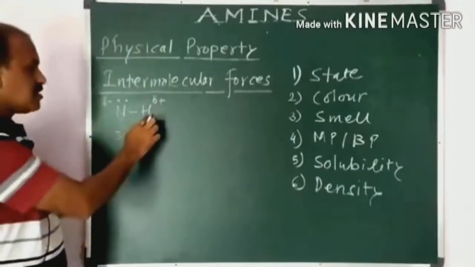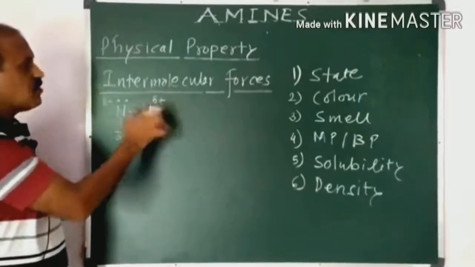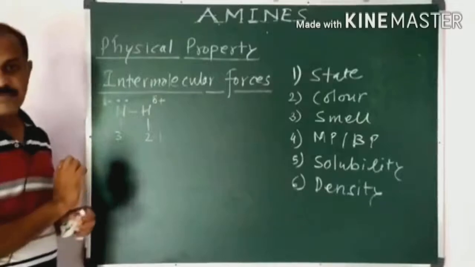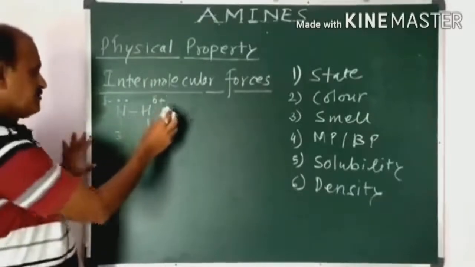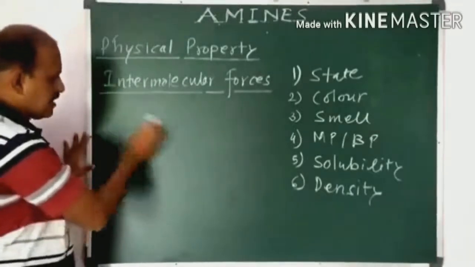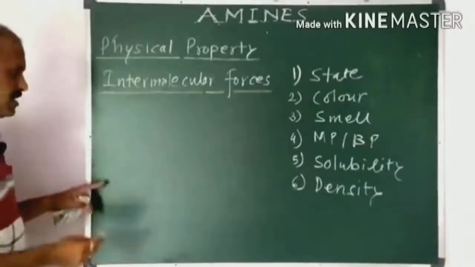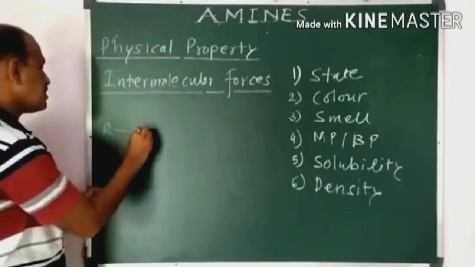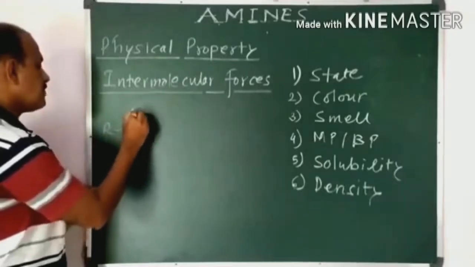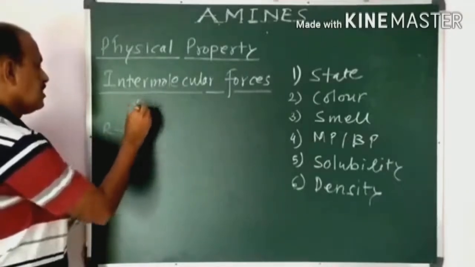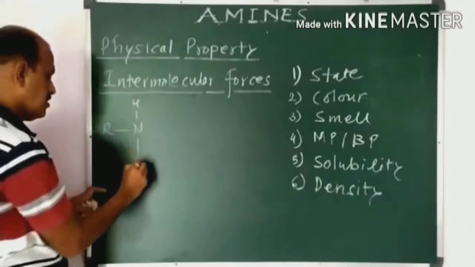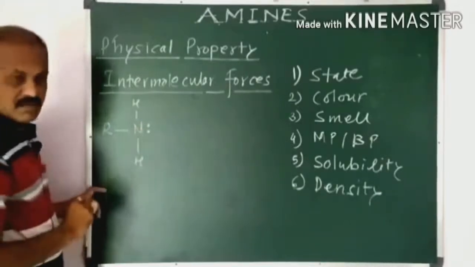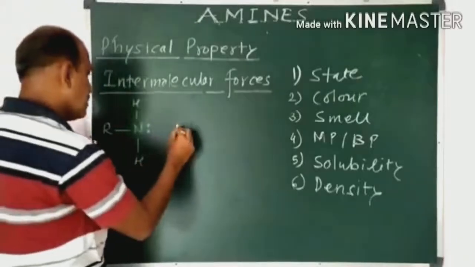There is a hydrogen bond between two molecules due to this polarity, that is, due to this NH bond. Now consider the primary amine, its formula is just like this. We observe there is a hydrogen, and there is a lone pair of electrons on nitrogen.